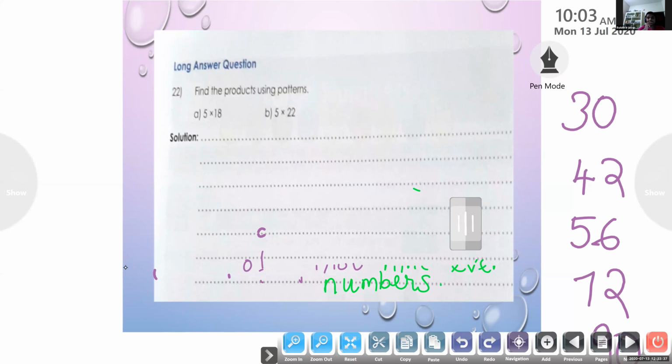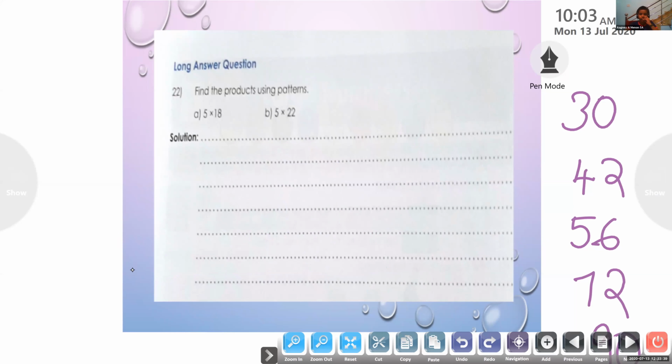New numbers. Ma'am, wait. Okay, first you have to do B. What is 5 into 22? I will ask. Let me ask. Okay, Agni, wait. Let me see another person's.